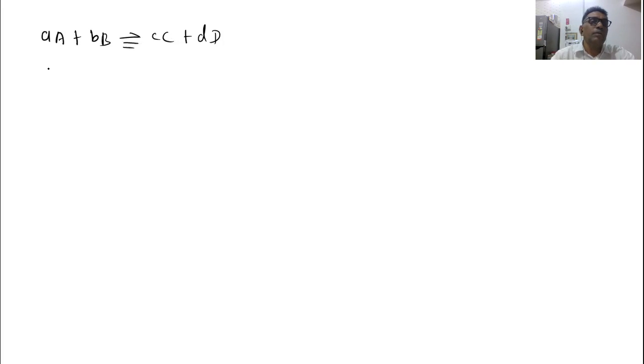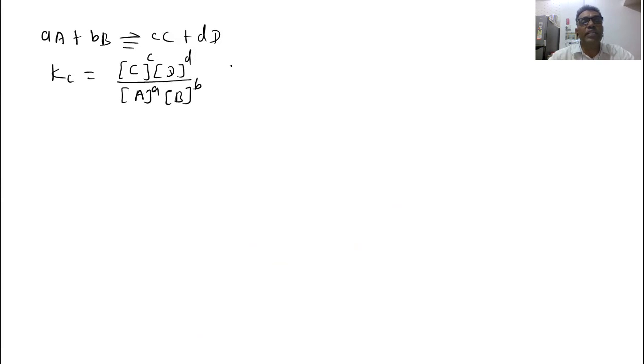Now for this reaction, we know the equilibrium constant Kc by applying the law of mass action when both reactants and products are in liquid phase. So we can write the concentration of the product C raised to power c multiplied by concentration of the product D raised to power d, because d moles of product D, divided by concentration of the reactant A raised to power a and concentration of the reactant B raised to power b.